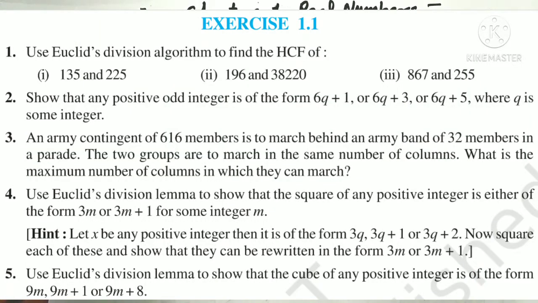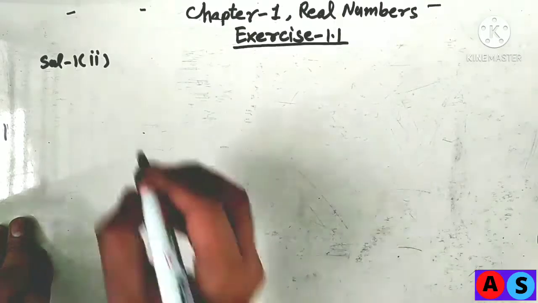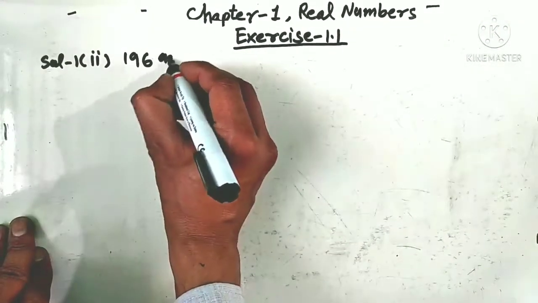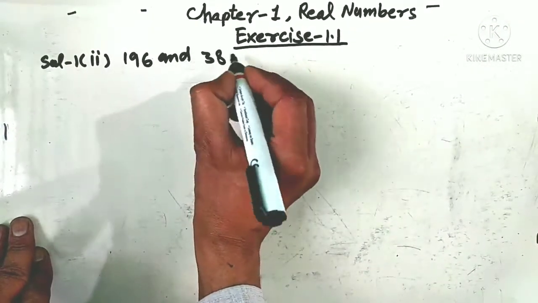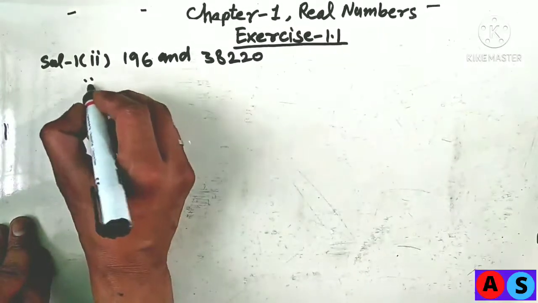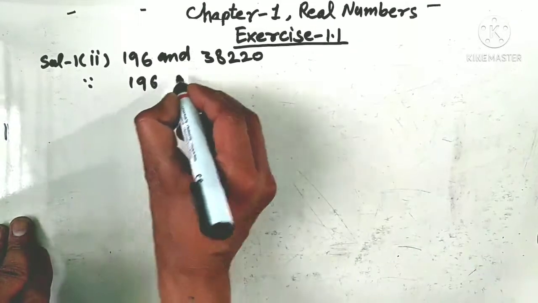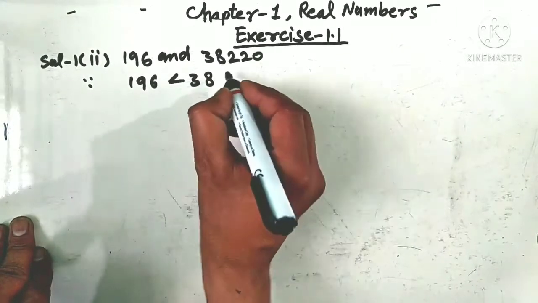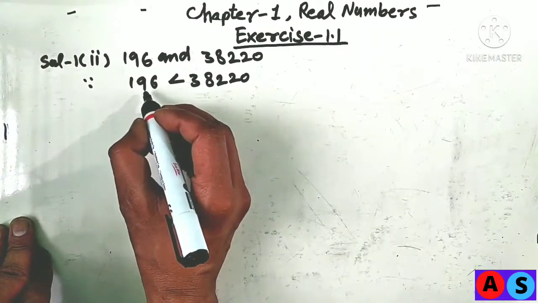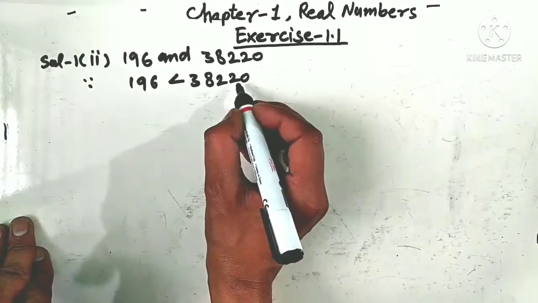Question number 1, part second. Given numbers are 196 and 38,220. So we write the solution, 1, part second. Given numbers 196 and 38,220. Since 196 is smaller than 38,220, we take the smaller number as divisor and the larger number as dividend.